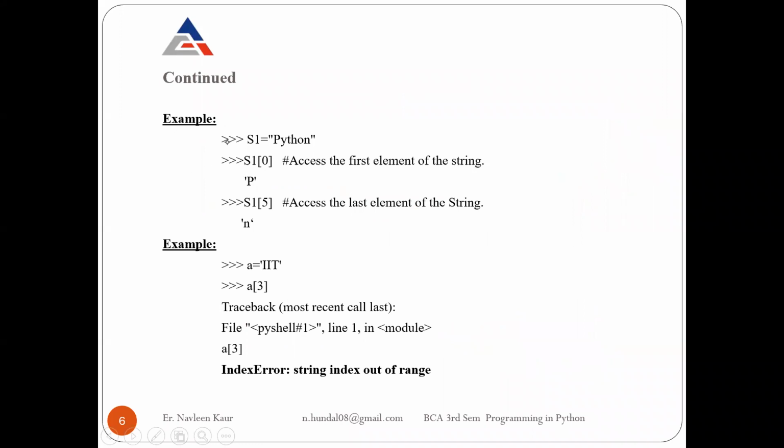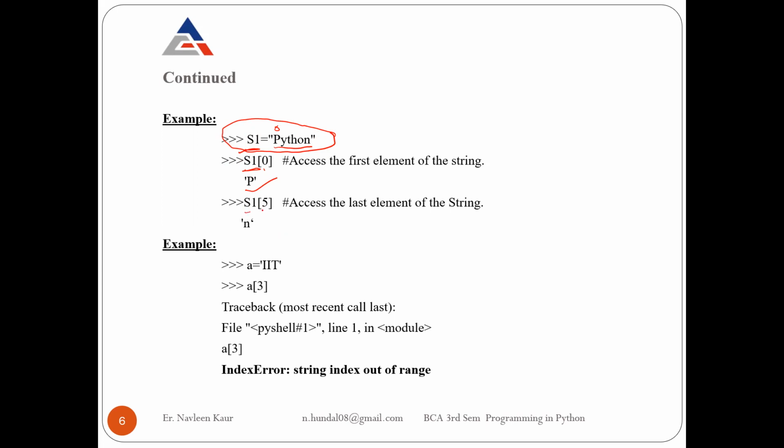So here is an example that will make it even more clear to you. Suppose I have a string with the name S1 and the value it is storing is Python. This is how I have created the string: S1 equals, and in double quotes, I am assigning the value Python. Now if I write the name of the string, S1, and using the index operator I write only 0, you know that 0 means the first character. So what is displayed? Only P is displayed. S1's 0 means only P.